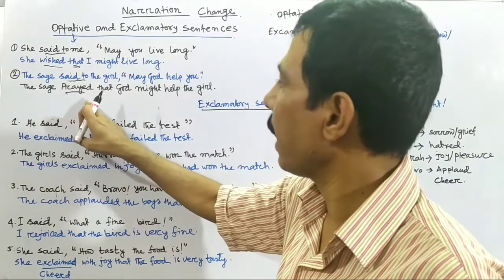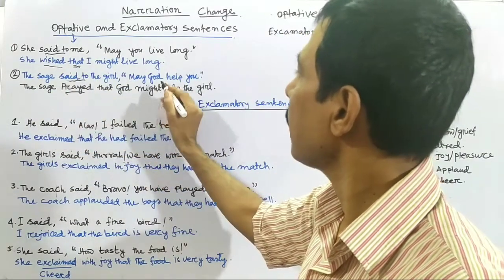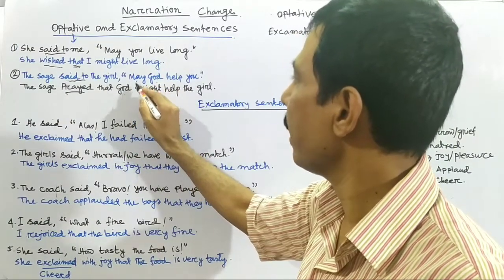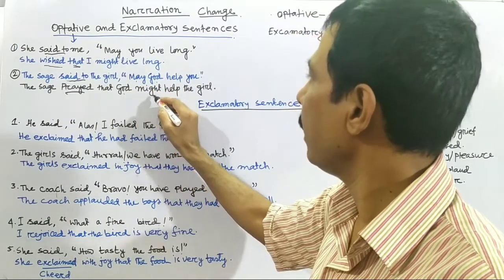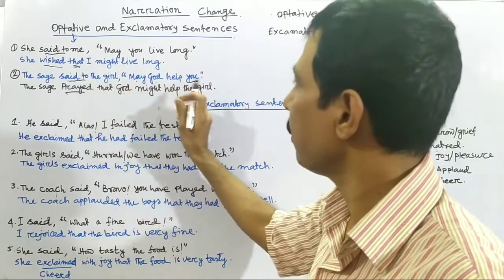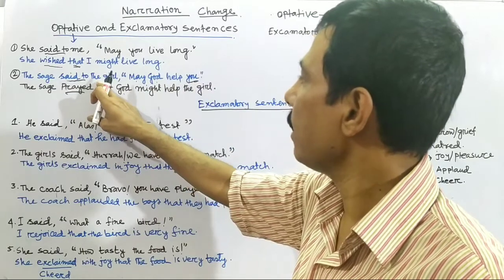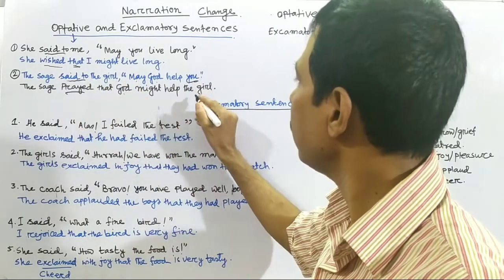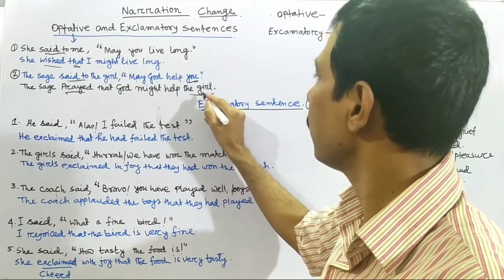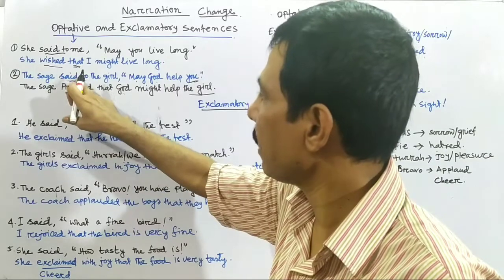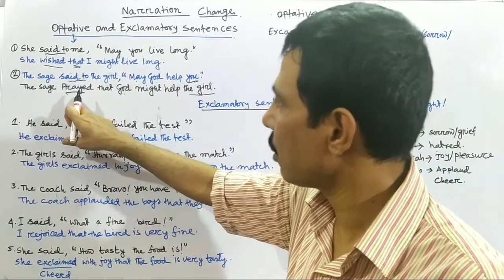The sage prayed that, here the subject is God, may God, so God comes first. The past tense of may is might. God might help you. You represent the girl, the second person, the object. As I have not written the girl here, you should write the noun form. So the sage prayed; in the place of said to, just write prayed or wish.